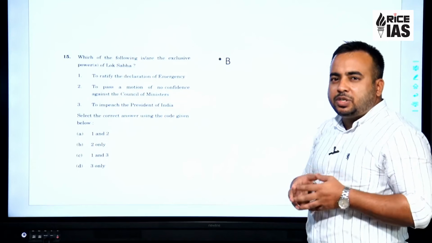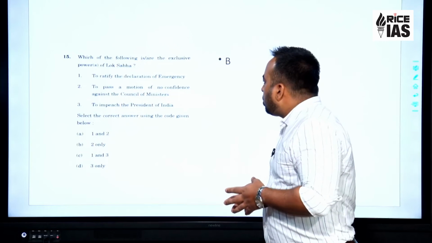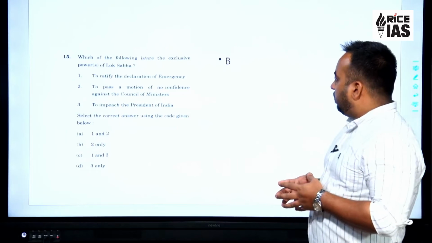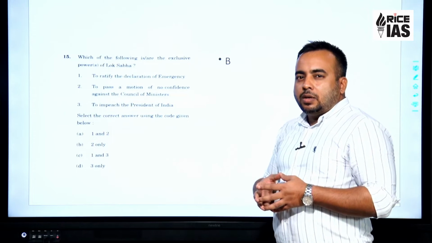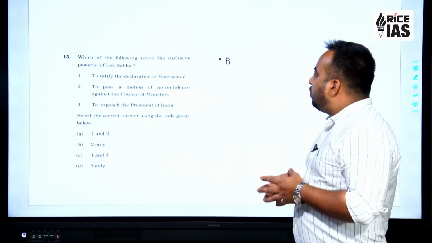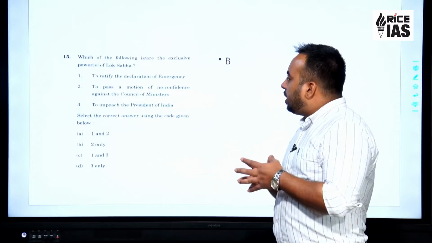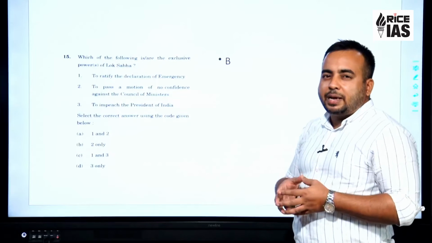Looking at statement number 2, to pass a motion of no confidence against the Council of Ministers. Motion of confidence or motion of no confidence takes place inside Lok Sabha and not Rajya Sabha.